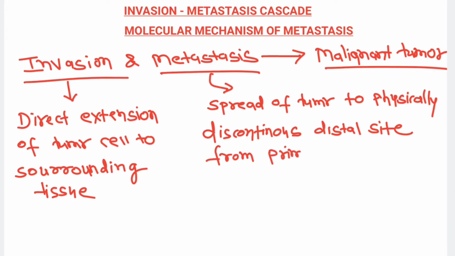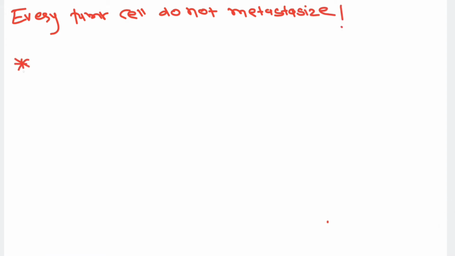So let's discuss the invasion metastasis cascade, the molecular mechanism of metastasis, in detail. Before we discuss it, understand that not every tumor cell metastasizes. It is not necessary that every malignant tumor metastasizes to a distant tissue or organ, right?